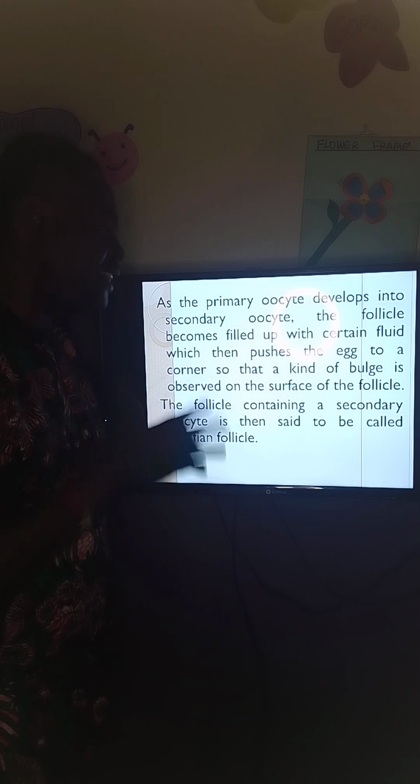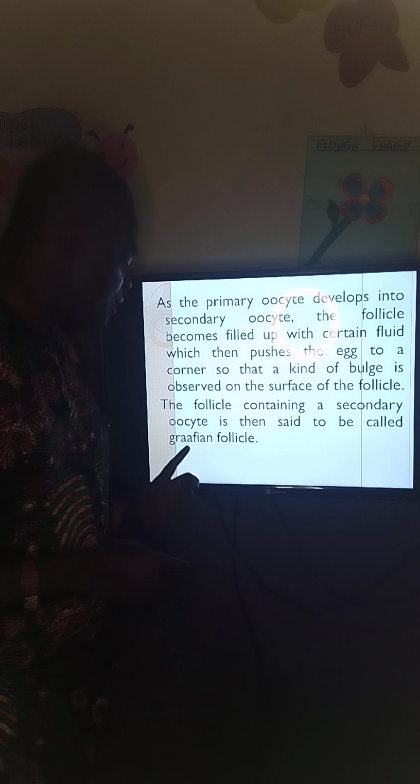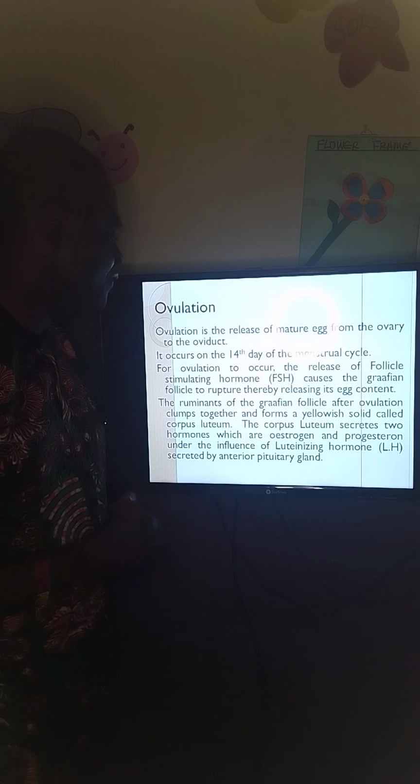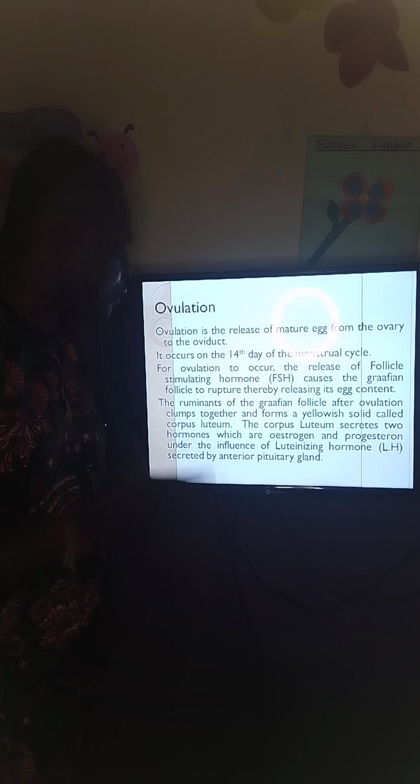The follicle containing a secondary oocyte is then said to be what? Called Graafian follicle. No more follicle. Now let's move on. Now ovulation. If they have to define ovulation, we would say ovulation is the release of mature egg from the ovary to the oviduct. And we have said that it occurs on the 14th day of the menstrual cycle.